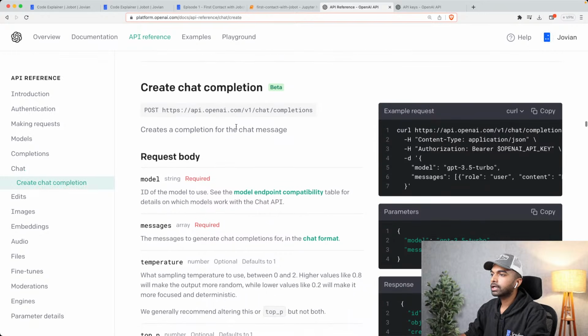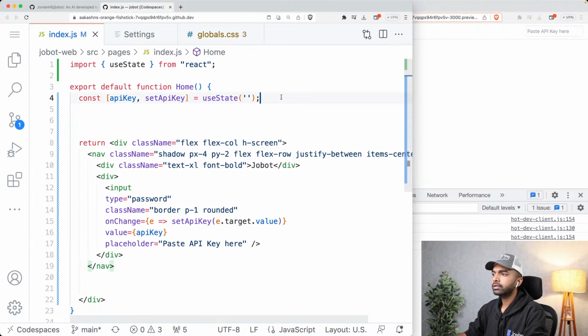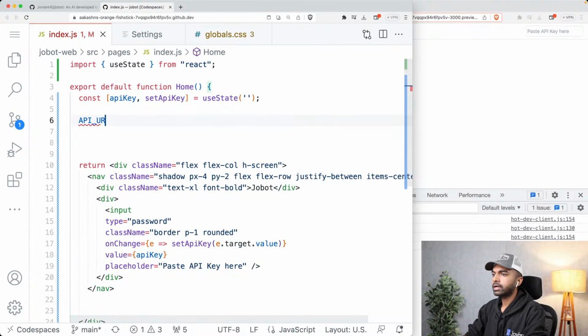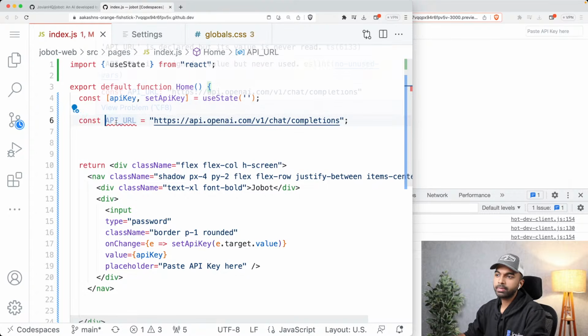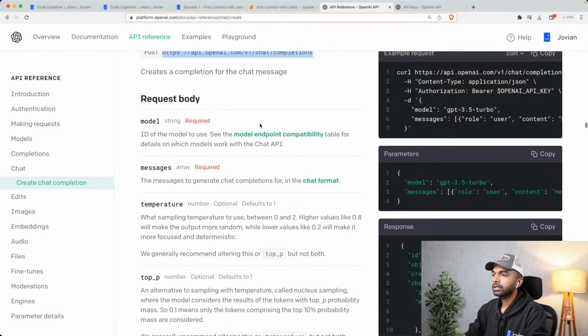Okay. So we want to create a chat completion. And to do that, the API endpoint or the URL that we need to call is api.openai.com/v1/chat/completions. So let me just put that in a variable here. So API URL equals that. So I'm just going to put that in a string variable here using const. Const is simply how you create variables in JavaScript.